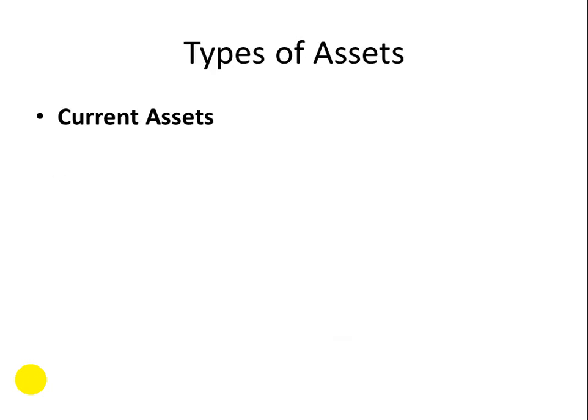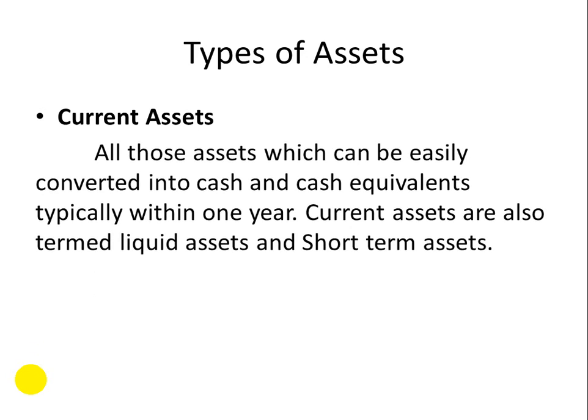The first type of asset is current assets. All those assets which can be easily converted into cash and cash equivalents, typically within 1 year, are called current assets. Current assets are also termed liquid assets and short-term assets. Okay, what are current assets? Current assets are those which can be easily converted into cash or cash equivalents.